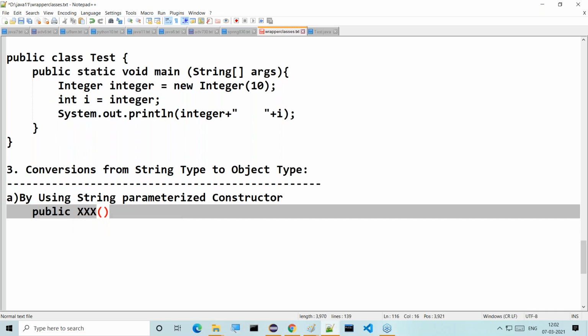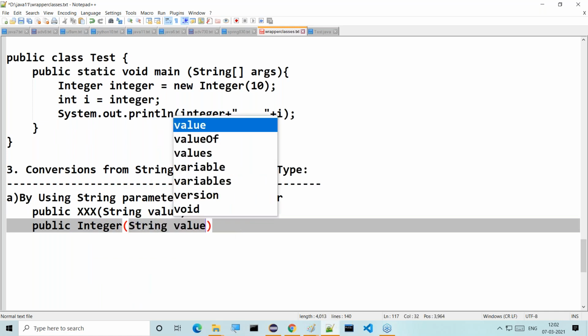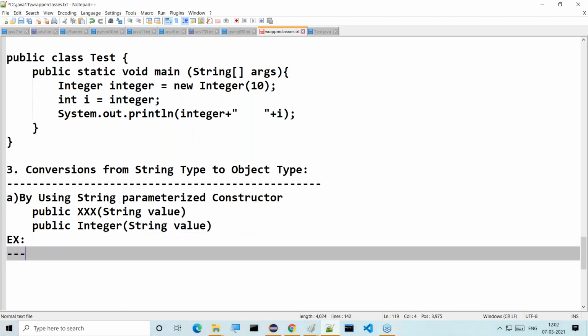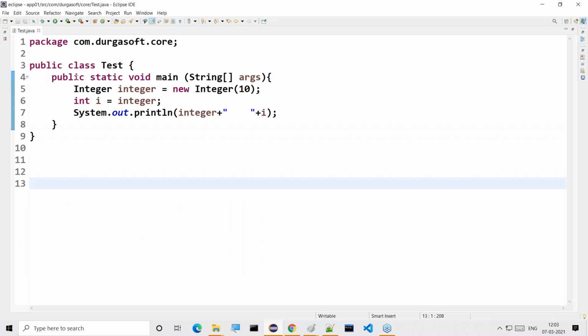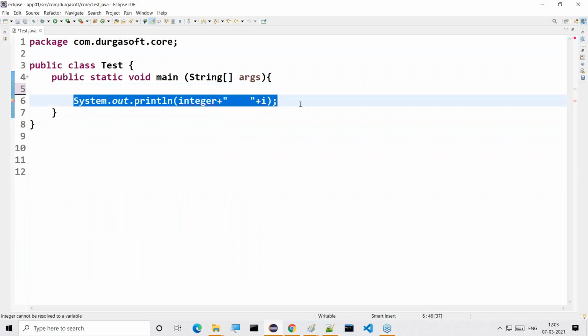Public XXX of String value. For example, observe this: public Integer of String value. That integer value we have to represent in the form of a string. Let me show this example. First we have to provide String str is equal to 100.